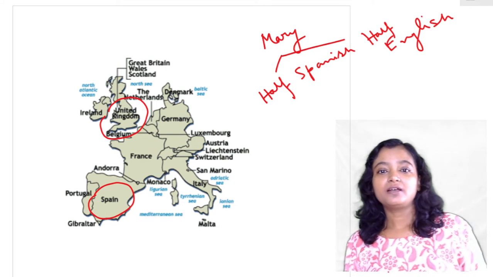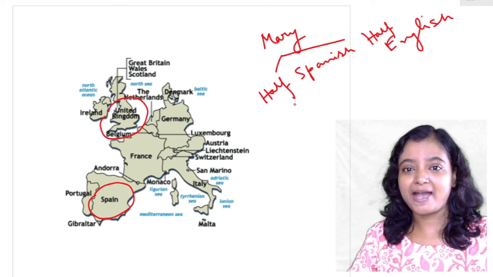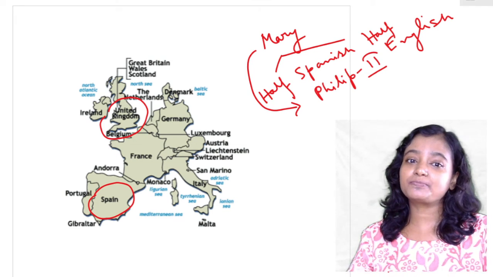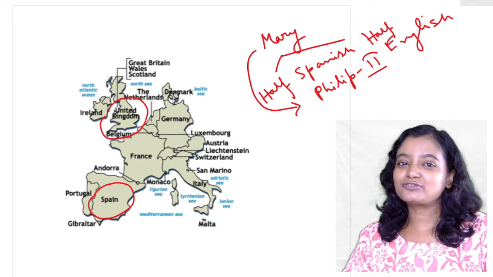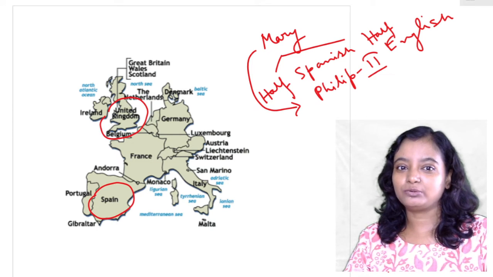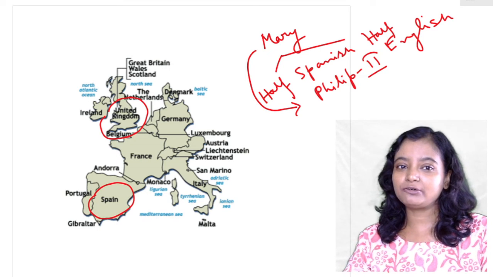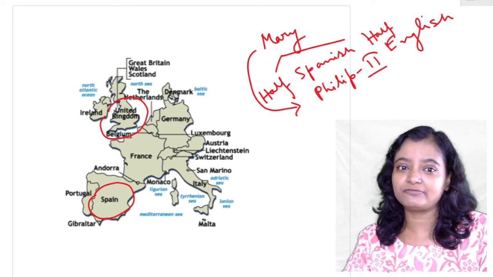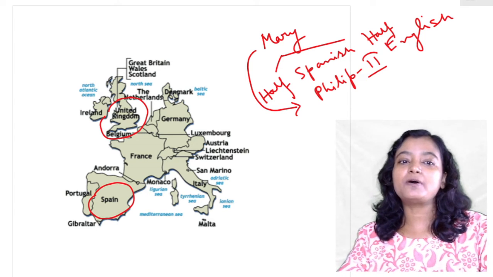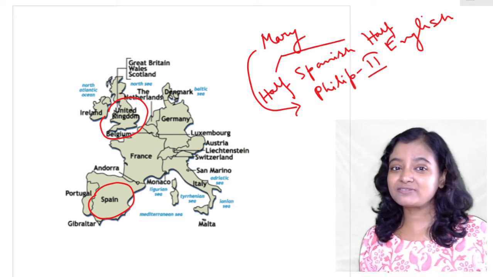And now Mary was a staunch Catholic, and again Mary married Philip II, who was the ruler of Spain. He was also a staunch supporter of Catholicism. And now the English people, the rebels, the Protestants, they all felt that England would be just a pawn in the hand of Spain. In Spain's chessboard, England would be just the pawn. But there is one hope, and that hope works. What is the hope?